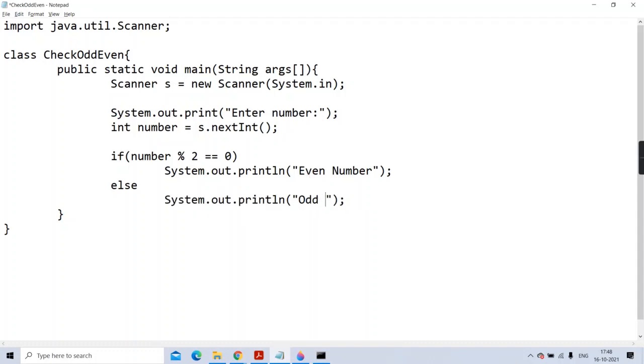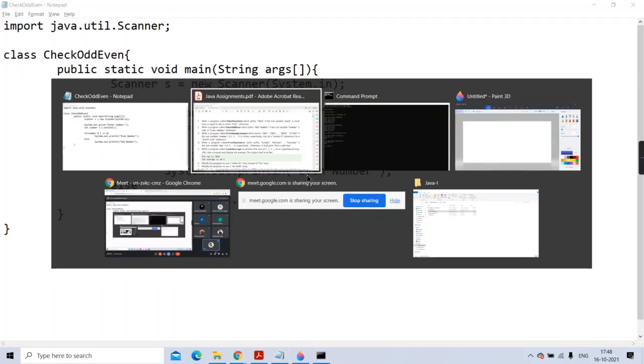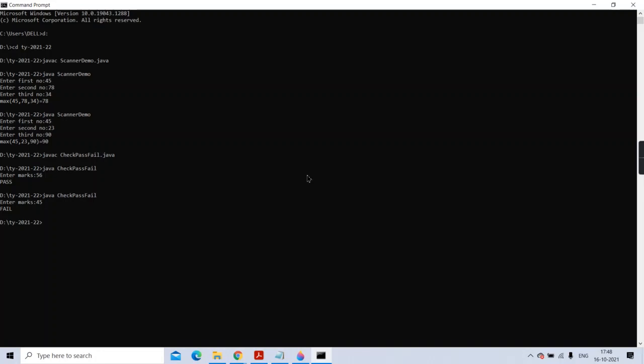Okay? I hope the concept is clear. Then we will be seeing switch case and also loops, all the things we will try to attempt. Okay? So javac check odd even, java check odd even. It's asking for the number.